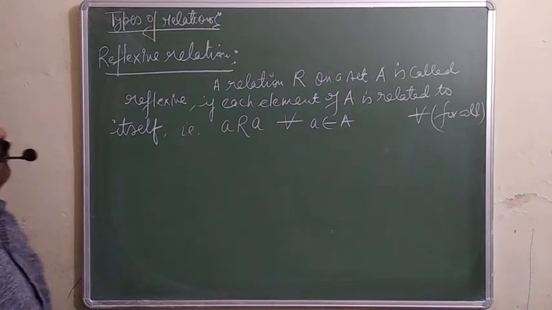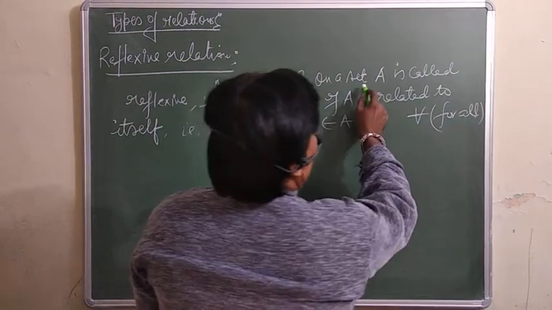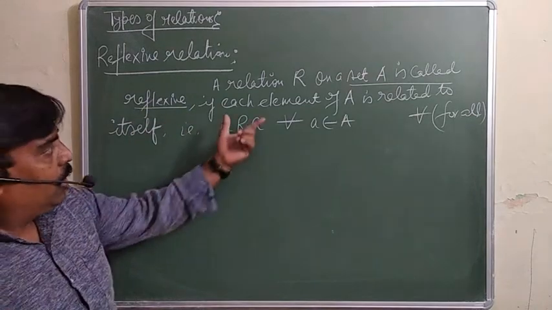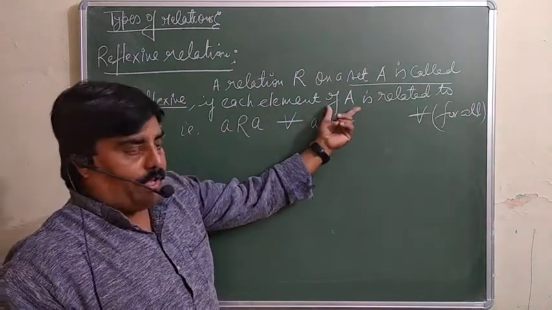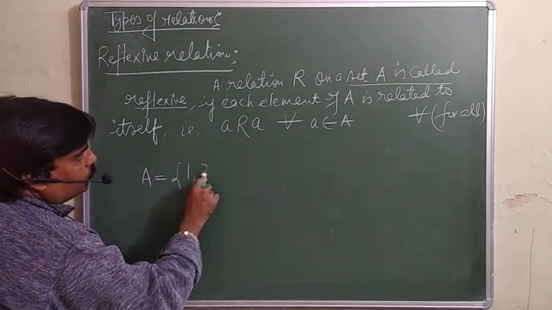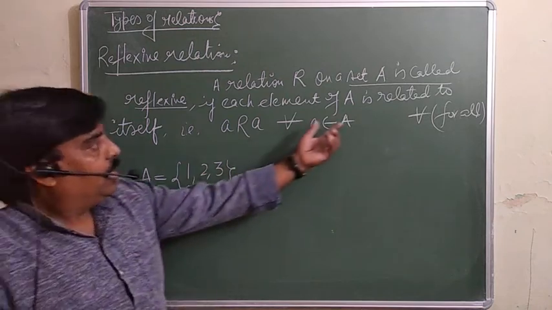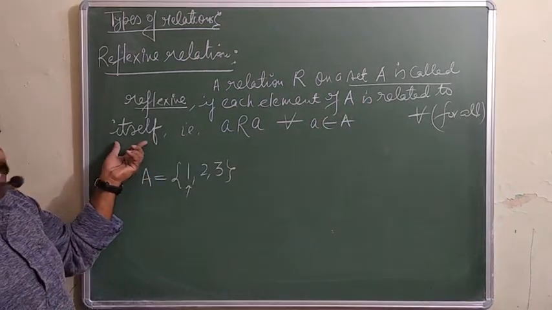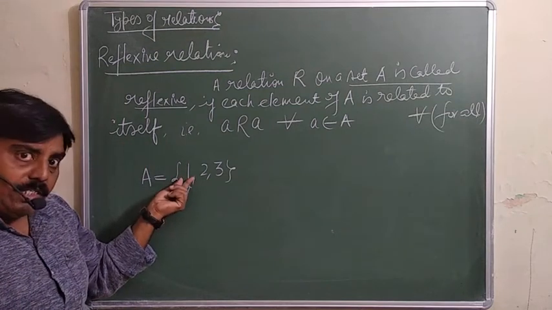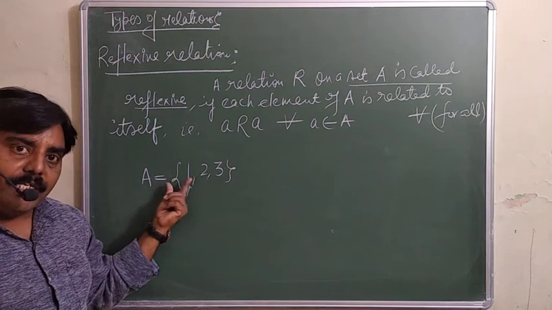Now the reflexive relation. A relation R on a set A is called a reflexive relation if each element of A is related to itself. Suppose the elements of set A are 1, 2, 3. Each element of this set A should be related to itself. It means 1 should be related with 1, 2 with 2, and 3 should also be related with 3.